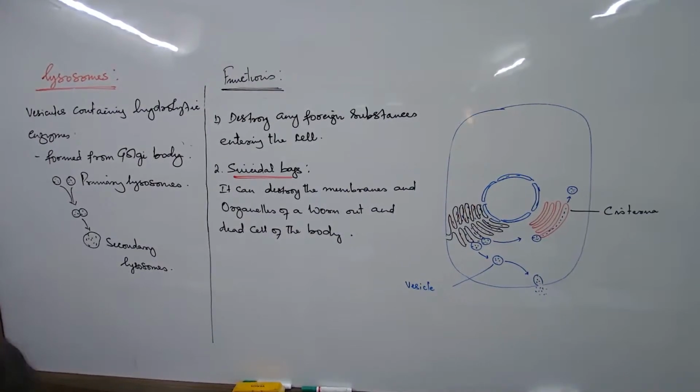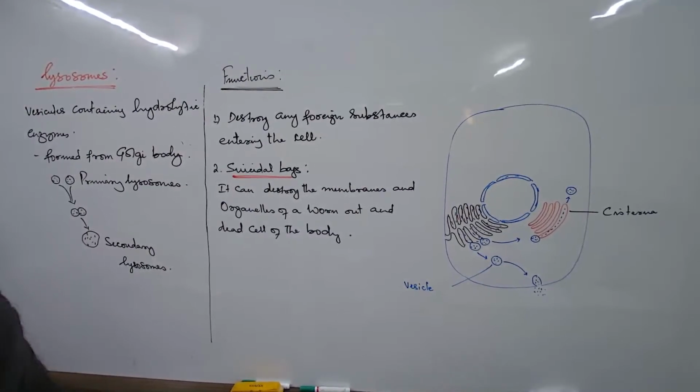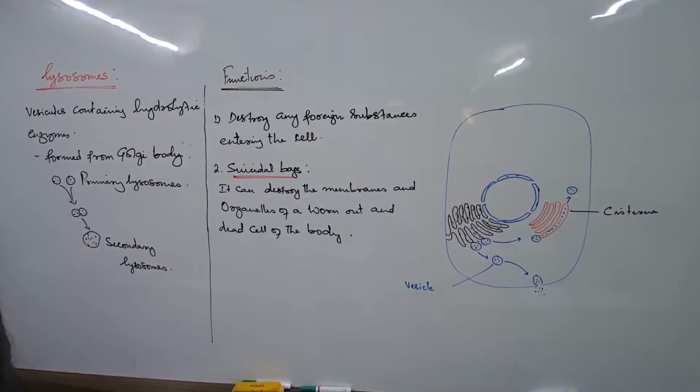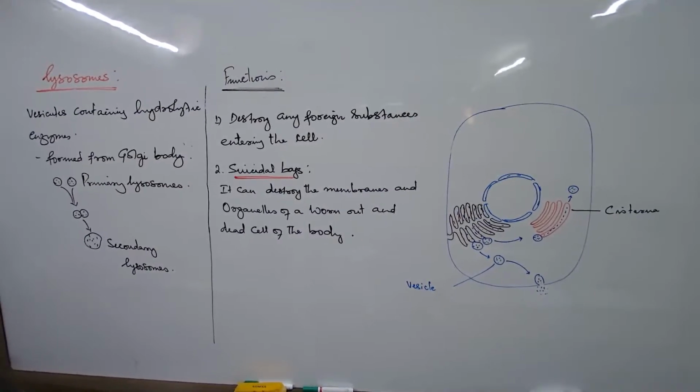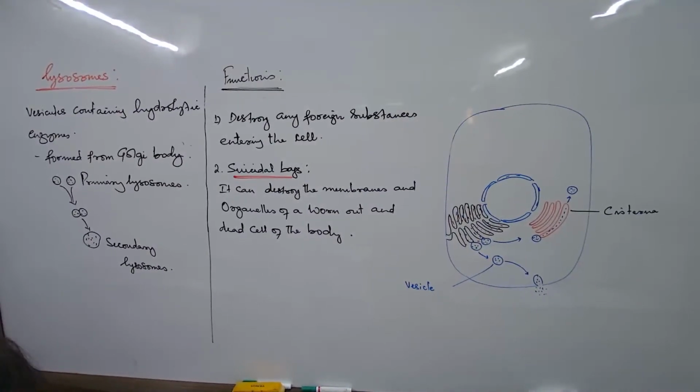But when a cell is dead and non-functional, what should happen? To give a very simple example, I may talk about the RBC. The RBC has a lifespan of around 3 months. A particular RBC gets formed from the bone marrow and functions. You know what the job of an RBC in our body is. It can function only for some 3 to 4 months, not more than that. Then what will happen to that RBC after that time?